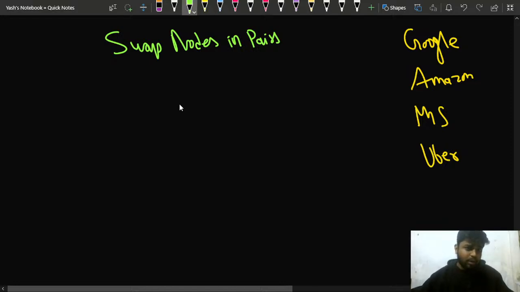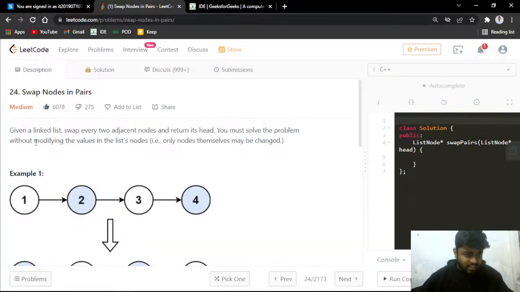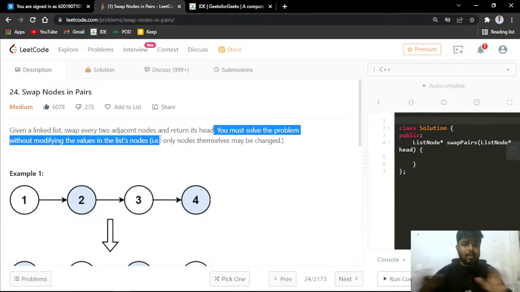So let's understand what the problem says. The problem says that you will be given a linked list and you have to swap every two adjacent nodes and return its head. You have to return the head of the new, changed linked list that you have made. And you must solve this problem without modifying the values in the nodes. Basically, you have to change in terms of pointers. You don't need to change by swapping the values.